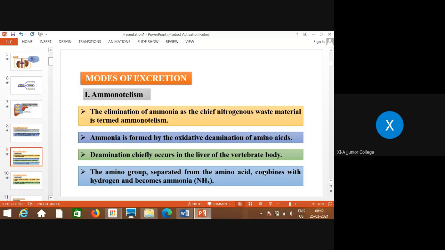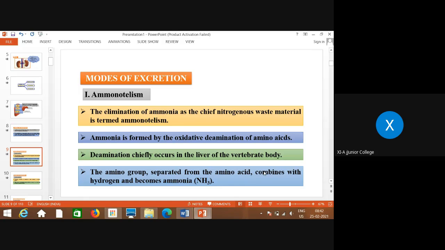Okay. Then the first mode, ammonotelism, we will discuss in detail now. As I told you, elimination of ammonia as the chief nitrogenous waste material is termed ammonotelism. Ammonotelism means excretion in the form of ammonia, which is formed by oxidative deamination of amino acids. Deamination is the reverse process of amination, where amino acids are produced; from amino acids, different forms like ammonia are produced.